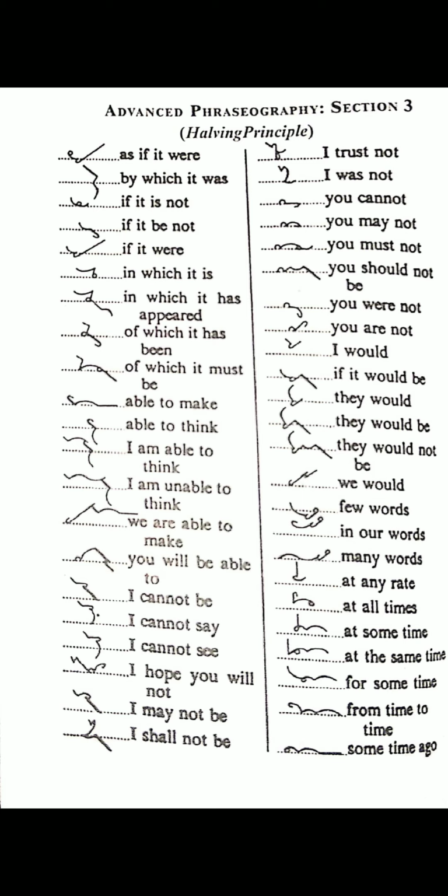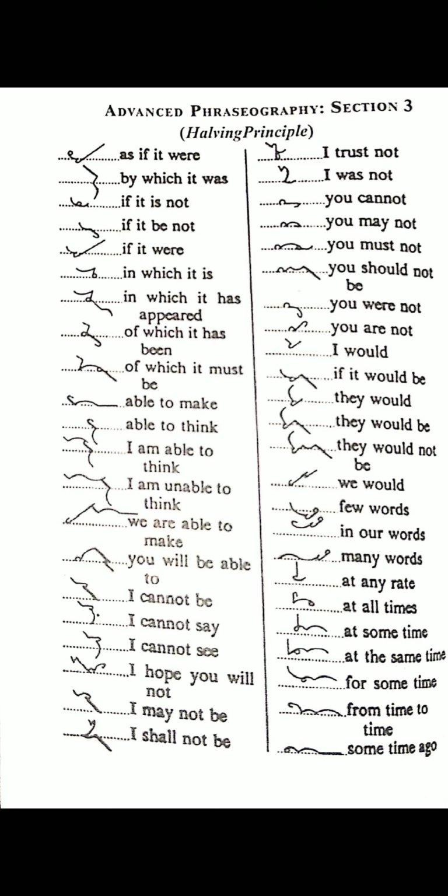"You must not": you, M full with S circle, and half for T. "You should not be": you, "should" take upward, N half for T with B. "You were not": you, downward R half for T with N hook. "You are not": you, "are" upward, half for T with N hook.